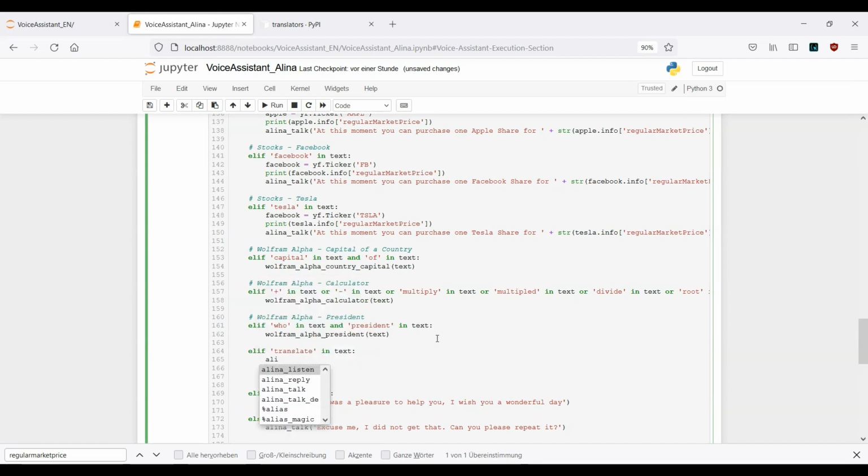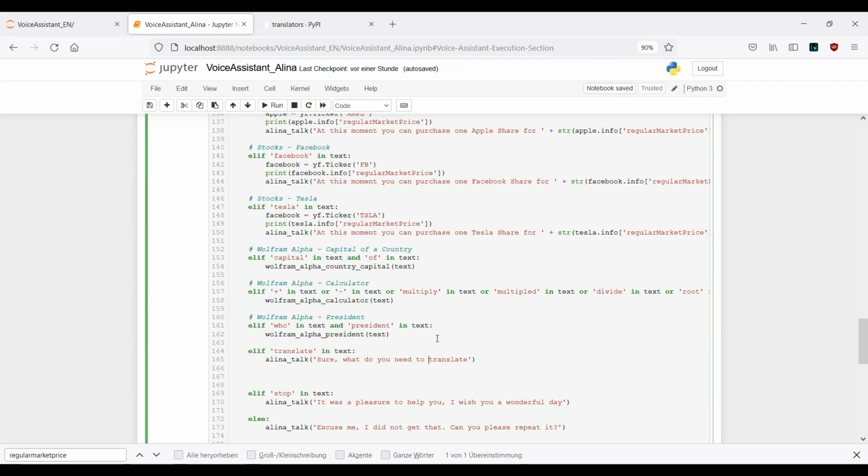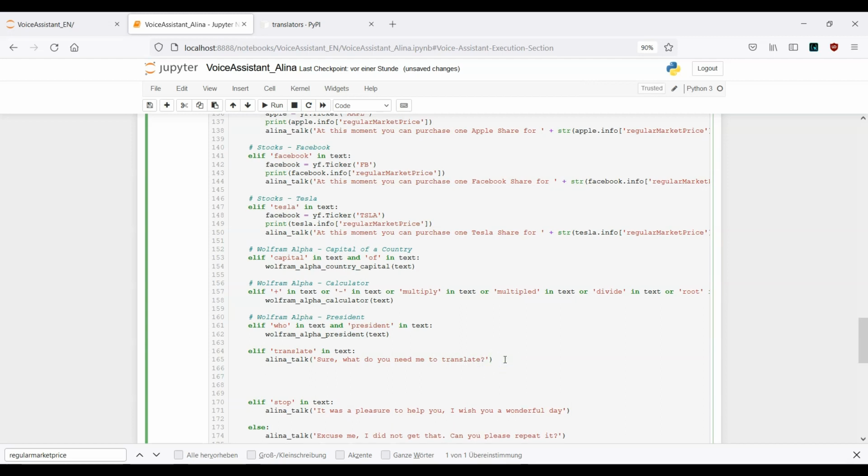Let's say our English Alina should get back to us and answer, sure, what do you need to translate, or let's say, what do you need me to translate? Okay, this sounds better. This is number 1.